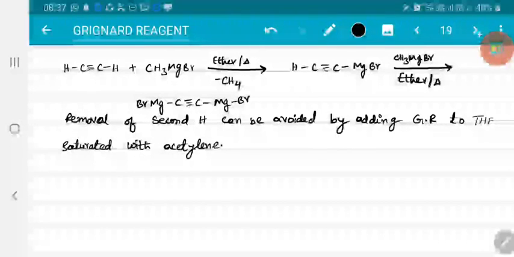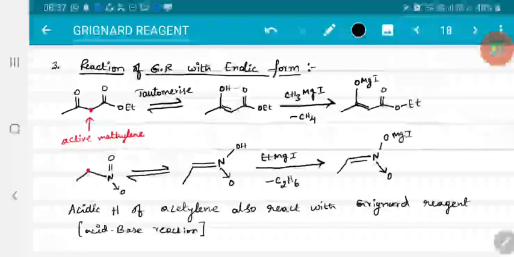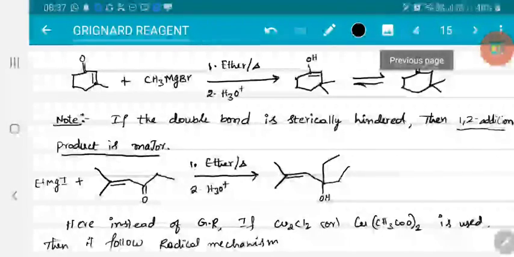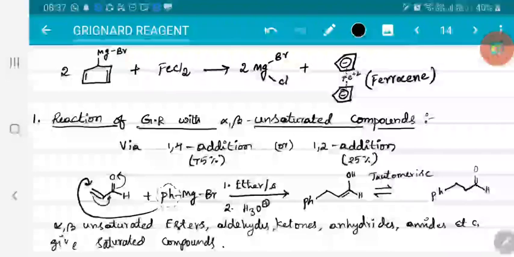So the first exception is the reaction of Grignard reagent with alpha beta unsaturated carbonyl systems. Whenever I consider alpha beta unsaturated carbonyl systems, Grignard reagent prefers to form 1,4 addition products. If there is any crowding or bulky alkyl system present over the Grignard reagent, in such cases, instead of 1,4, it prefers 1,2 addition.